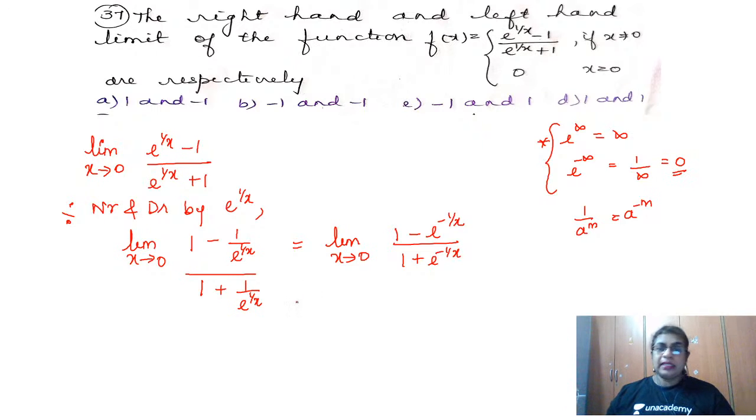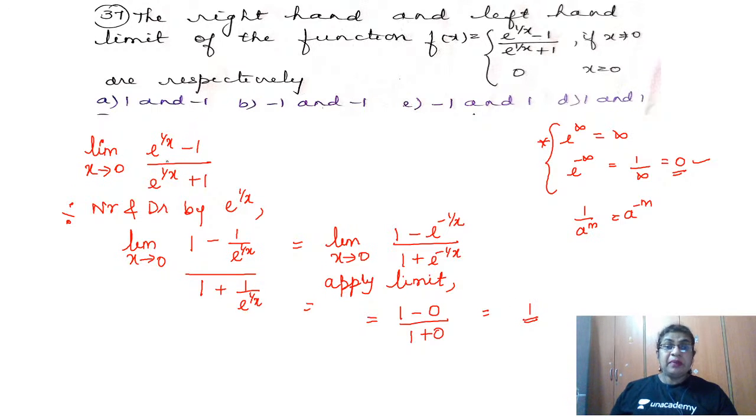Applying the limit, I get 1 by 0, that is infinity, so this becomes e to the power minus infinity, which is nothing but 0. So you are getting 1 minus 0 divided by 1 plus 0. What is your answer? It is equal to 1.